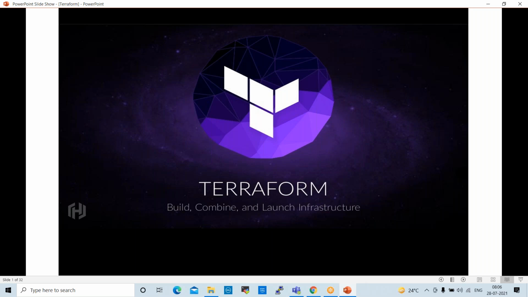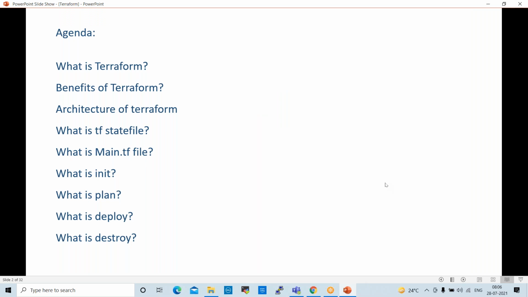So in this session, we'll try to understand what is Terraform, benefits of Terraform, architecture of Terraform, what is TF state file, what is main.tf file, what is init, what is plan, what is deploy, what is destroy. So these are the things available. So we'll try to understand.